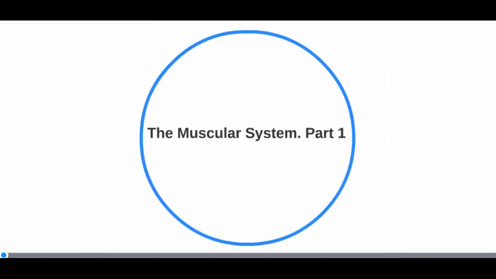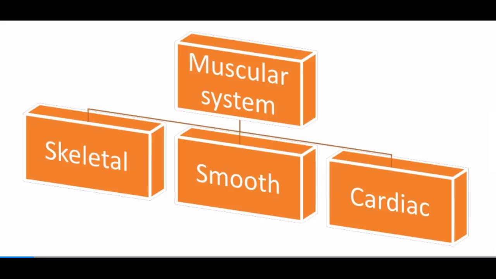The muscular system, part 1. Our muscles can be grouped according to the way that they work.